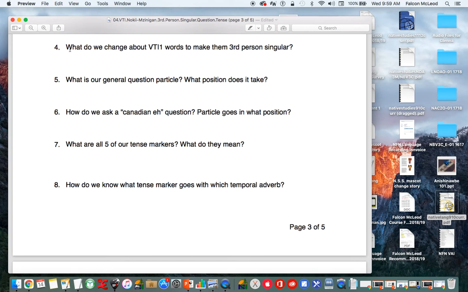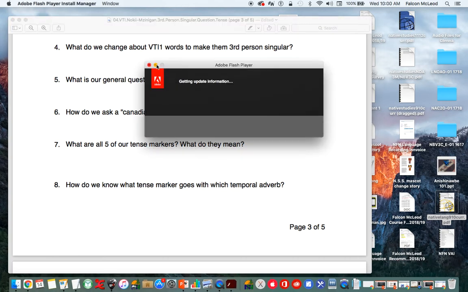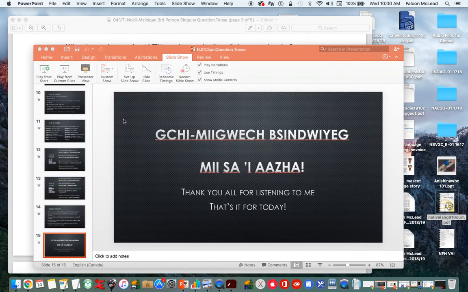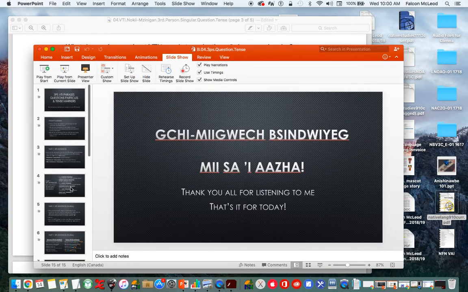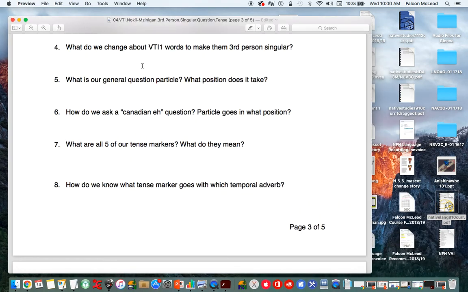So number 4, what do we change about VTI one words to make them third person singular? All right. So let's see here. What do we change about VTI one words to make them third person singular? From a to an ending. Put that in here. So what is our general question particle? And what position does it take?